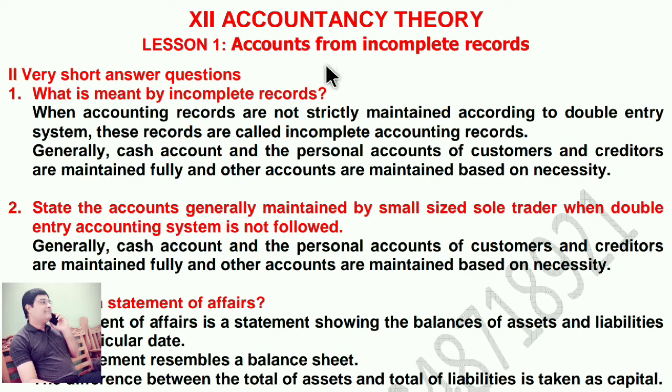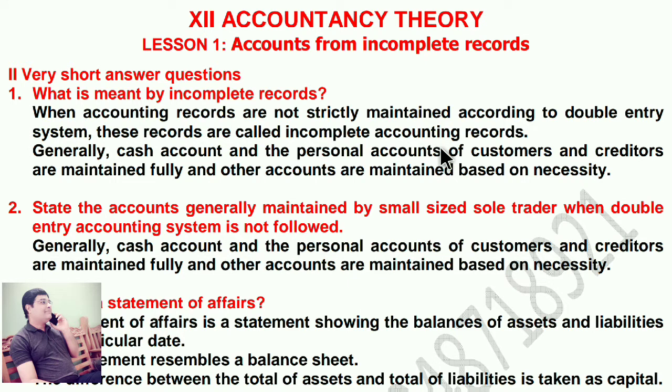In today's class, we are going to discuss 12th accountancy theory. Lesson 1, accounts from incomplete records. Very short answers. What is meant by incomplete records? When accounting records are not strictly maintained according to double entry system, these records are called incomplete records.